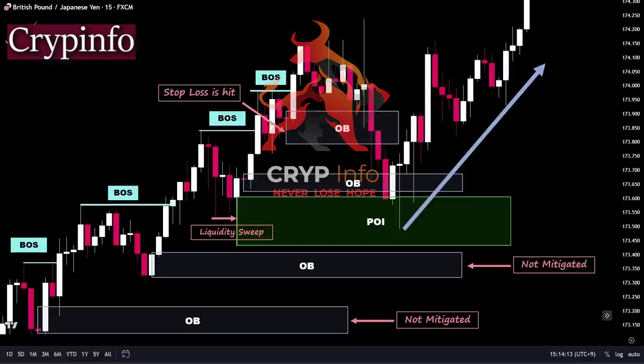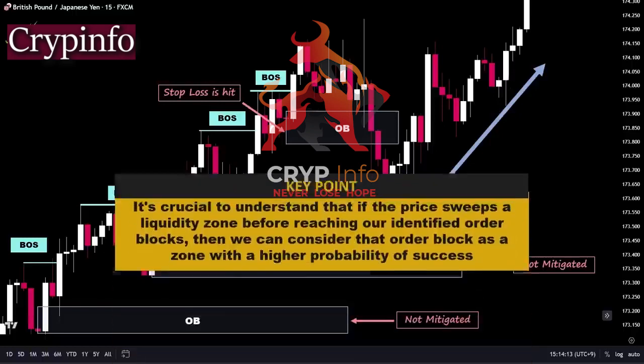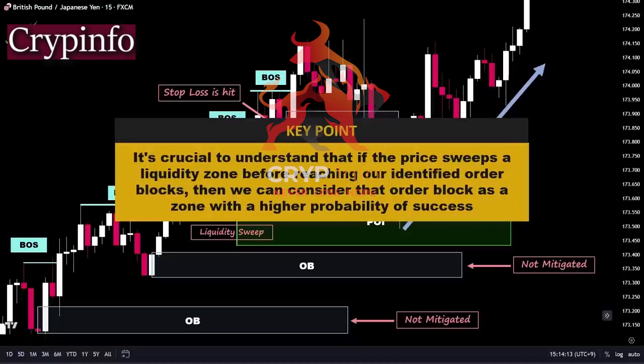It requires a deeper understanding of market dynamics and context to identify the most suitable POIs for entering the market effectively. It's crucial to understand that if the price sweeps a liquidity zone before reaching our identified order blocks, then we can consider that order block as a zone with a higher probability of success.